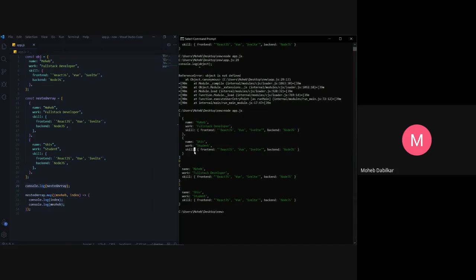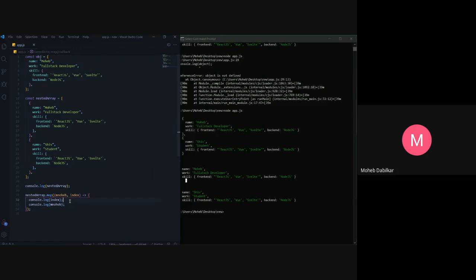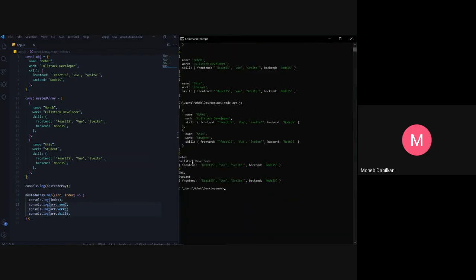So there are these brackets at the start and end, and then it is in just one object. We don't want to work with this. We usually work with a single object. So now if we go over here and then console log mohib dot name, and we have mohib dot work, and then skill. Let's just change this to array for now. If you see these console logs, we get each and everything from an array.